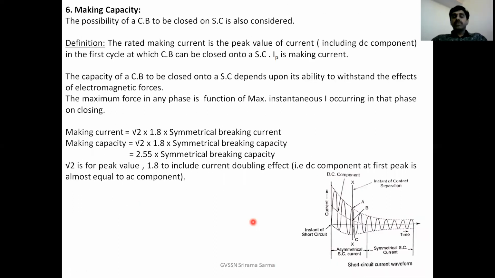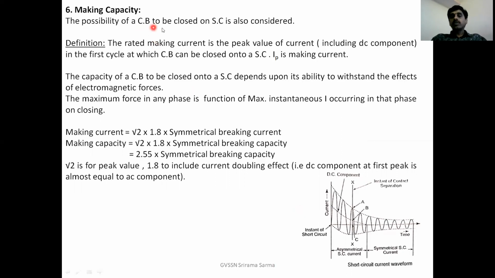Next, making capacity. This is one of the important ratings of the circuit breaker. Whenever the relay senses the fault in the first cycle or first half cycle, and after that gives a tripping signal, the circuit breaker will open after a few cycles, and during this time the breaker has to carry the fault current. So every circuit breaker is designed to carry some maximum short circuit current. That is called making current.